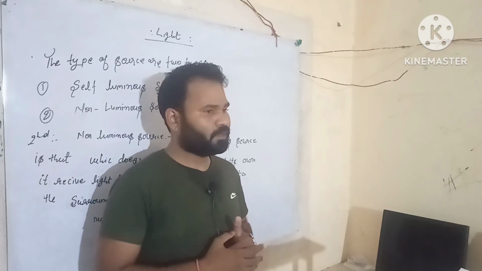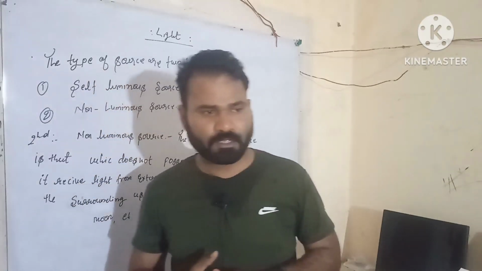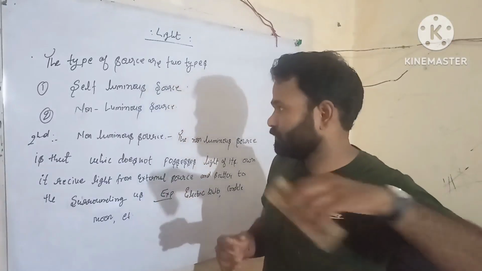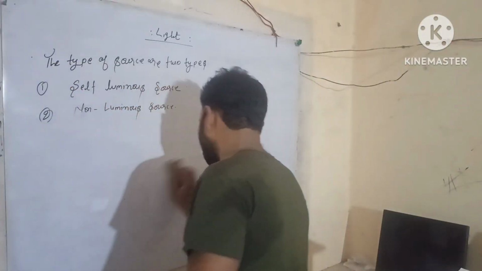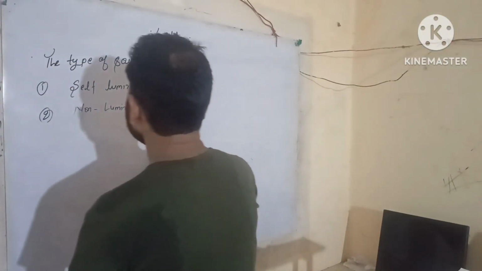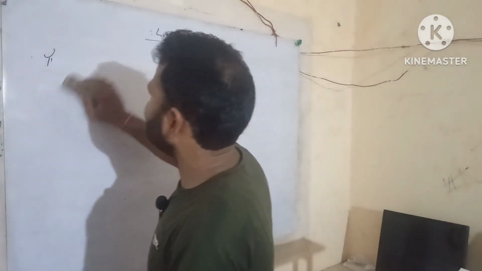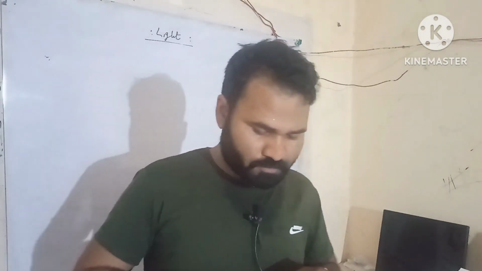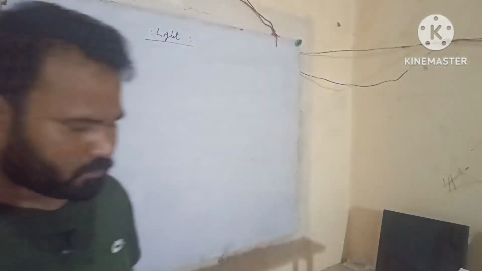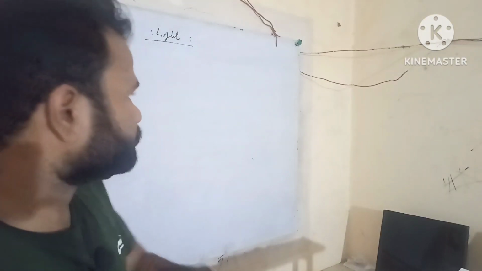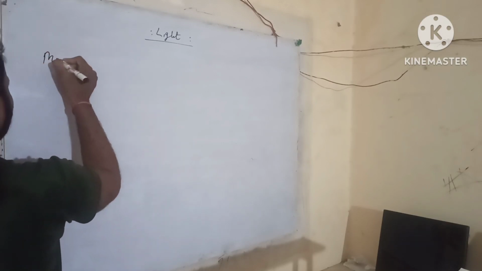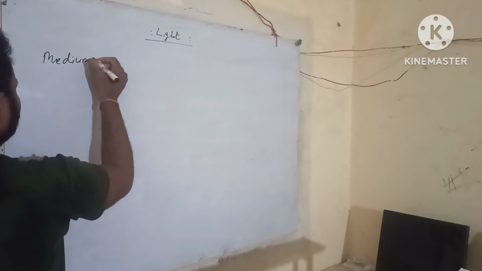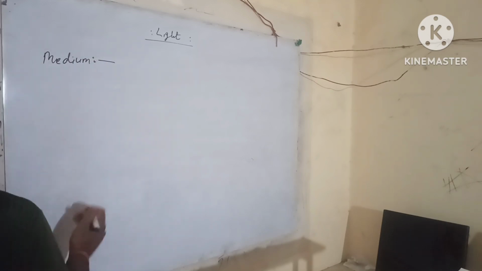Now we learn about the medium. Okay, students, what is a medium, and how many types of mediums are there for light to travel?